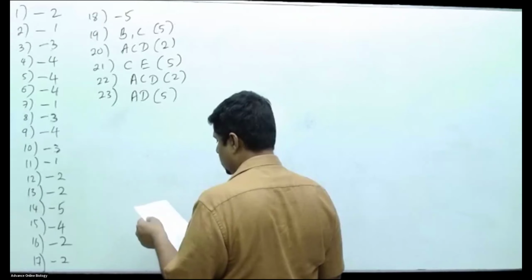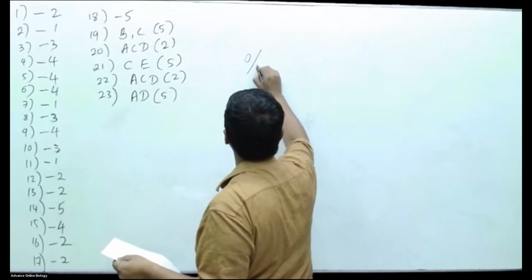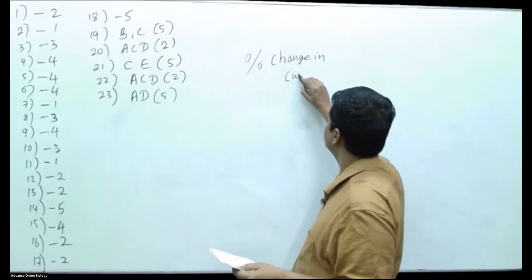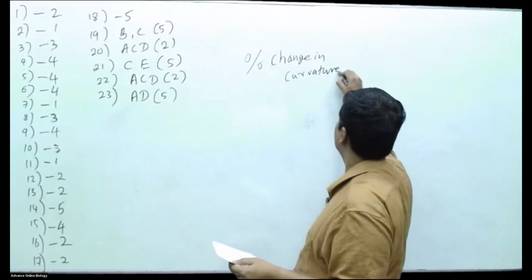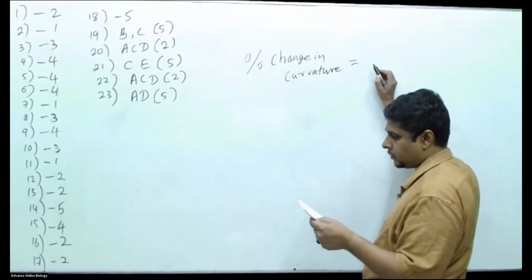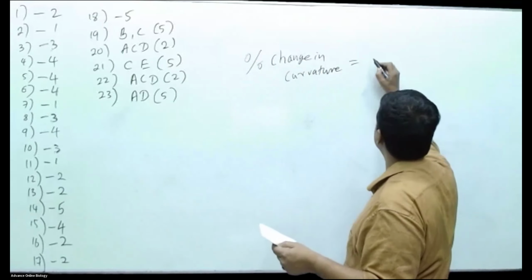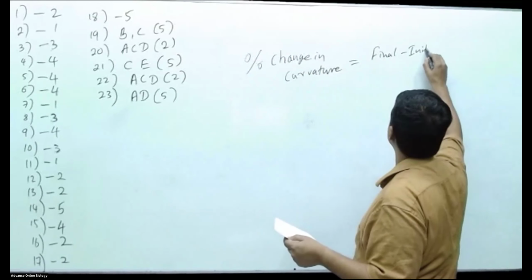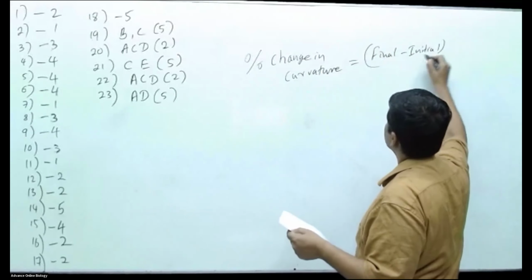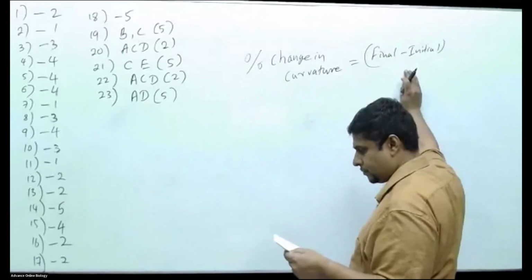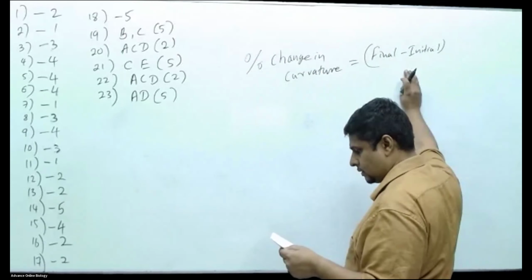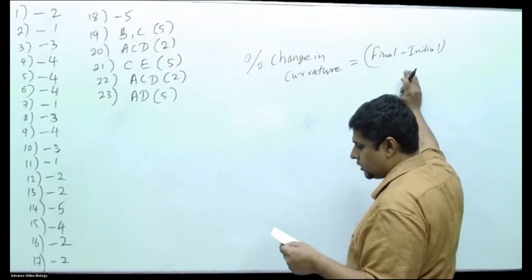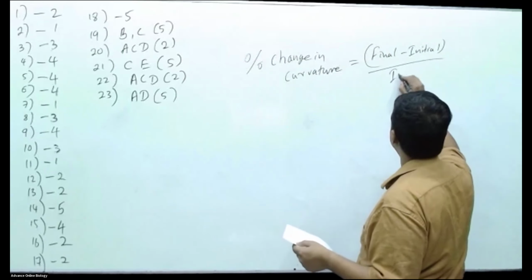So what is the percentage change in curvature? Final minus initial, divided by initial. Divide by initial.